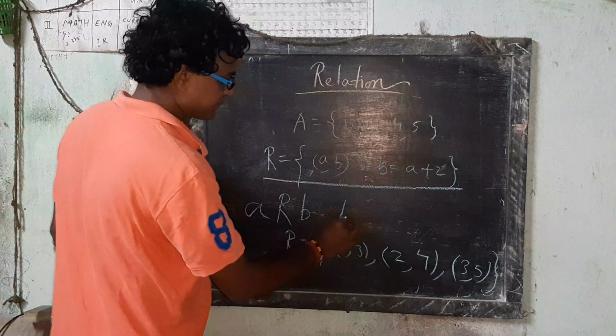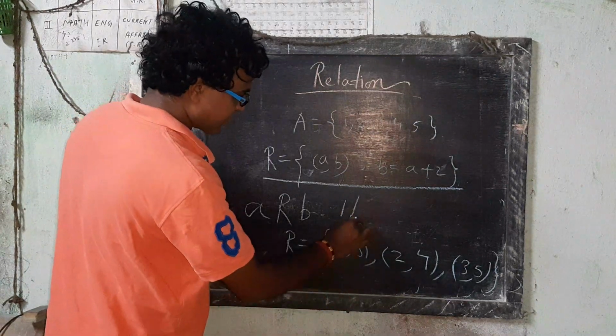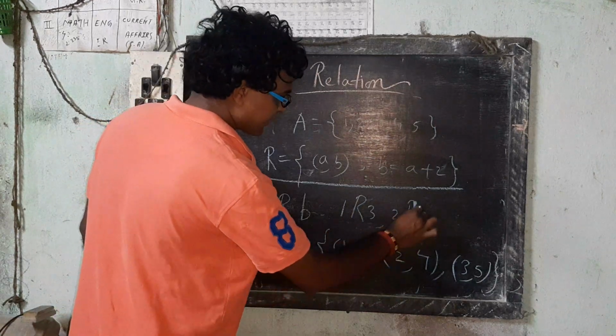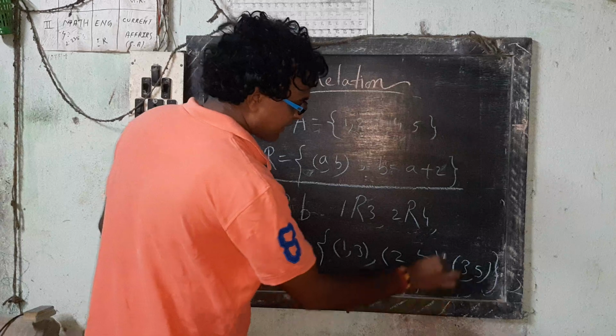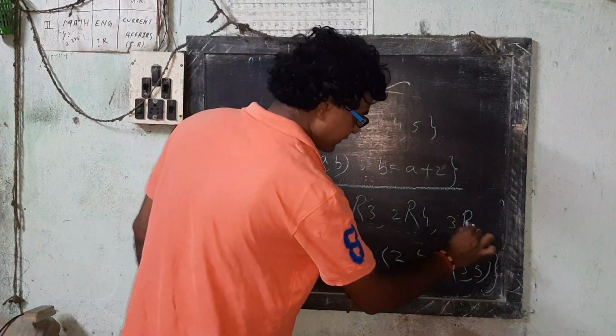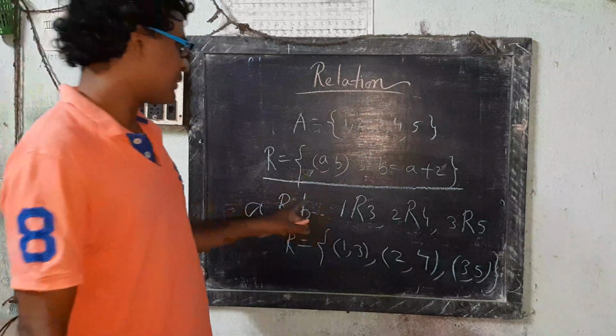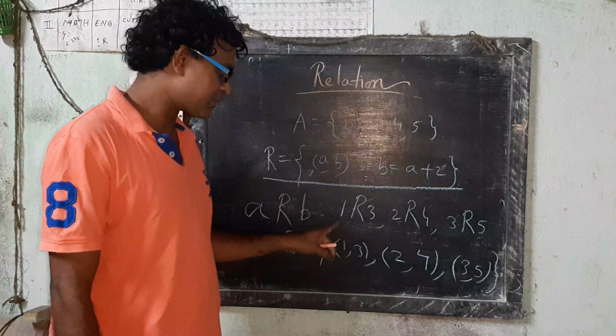So this is the R where a related to b, where 1 related to 3, 2 related to 4, and 3 related to 5. These are relations.